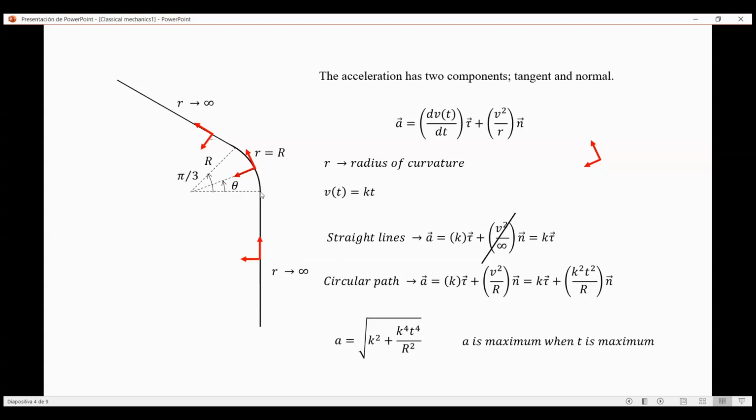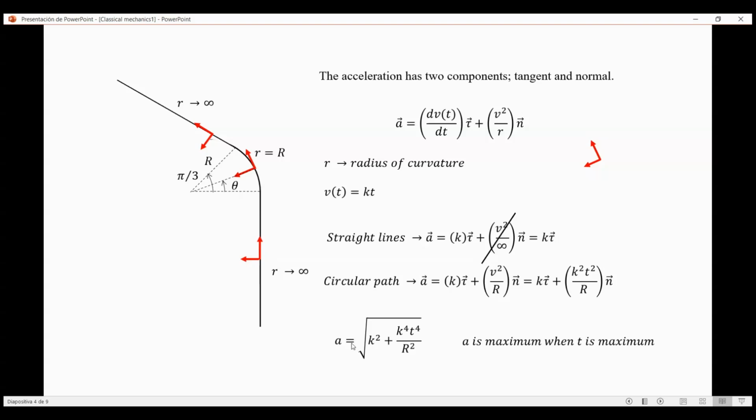The situation changes here, of course, along the circular path where the radius of curvature is simply R. So we get that the acceleration is k tangent plus the square of the speed divided by the radius of curvature normal. And we just substitute the speed here, which gives k squared t squared divided by R, normal component, and k tangent component. So the acceleration will be maximum, of course, along the circular component because we also have a normal component here.